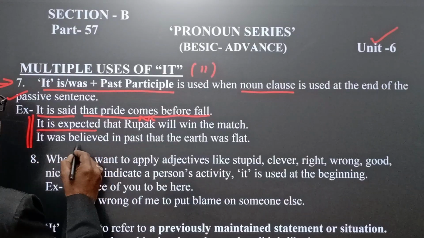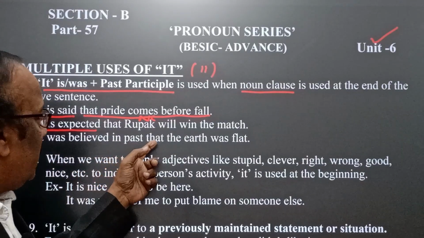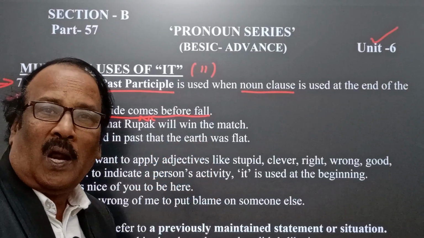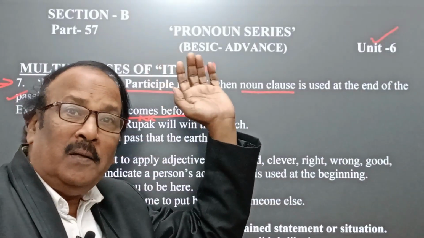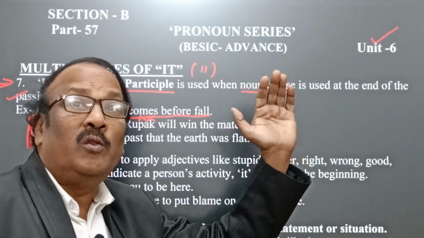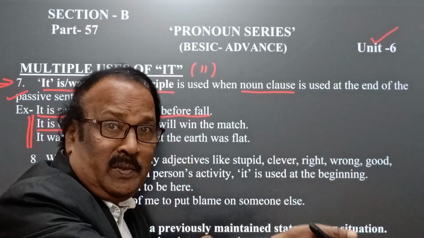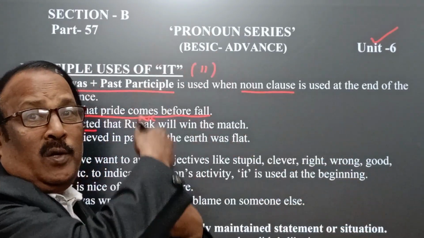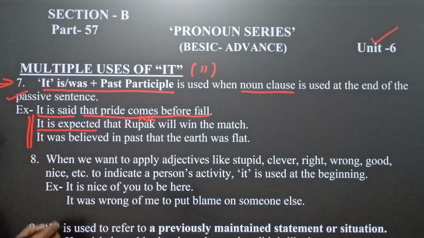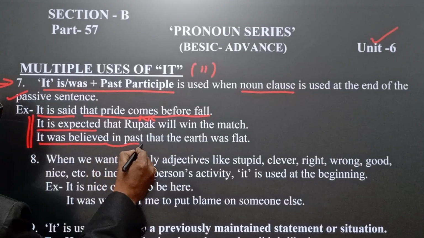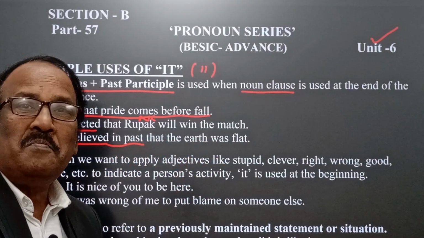Next, it was believed in the past that the earth was flat. People in the past believed that the earth was flat. If we change this active voice into passive, then we say it was believed in the past that the earth was flat.